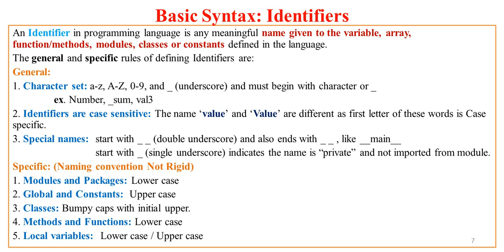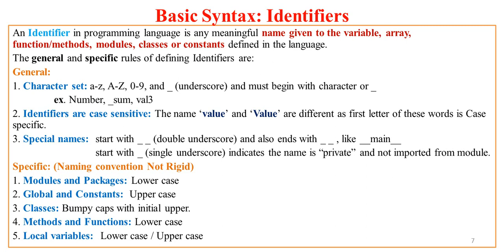Now class names can be in CamelCase with an initial uppercase letter. That means suppose you have the class name StudentRecord. In this you have two words to define a class name, student and record. So the S of student is capital and the R of record is capital. With this we join these two words and create an identifier class name, that is StudentRecord. You'll see this in the lectures which will be focused on classes in Python.